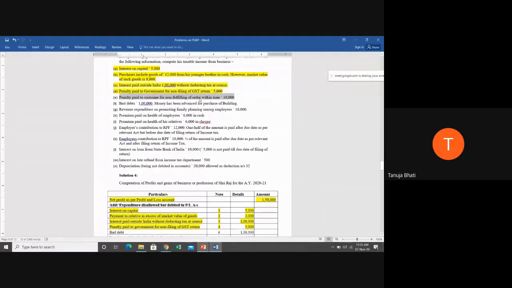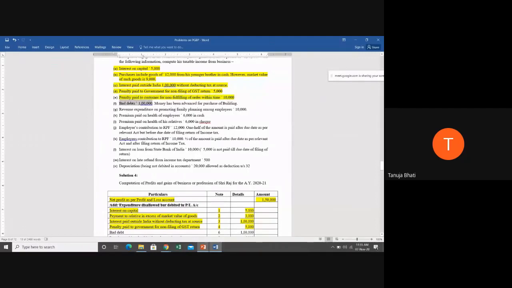Very good. So this is an allowable expenditure because, number 1, it is relating to the business. Number 2, this is not infringement of law. Here you're not going against some law. It is something that you had promised the customer you will do, and if you have not fulfilled the order in time, you are liable for penalty.